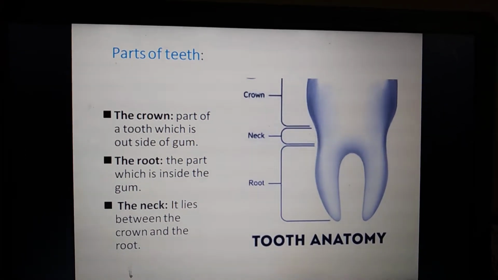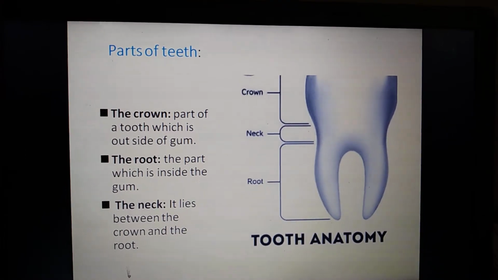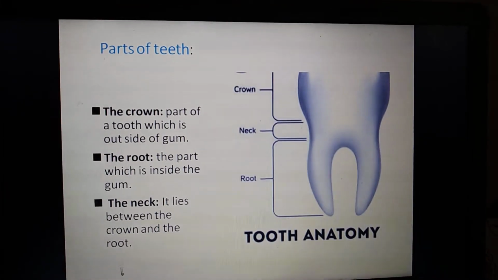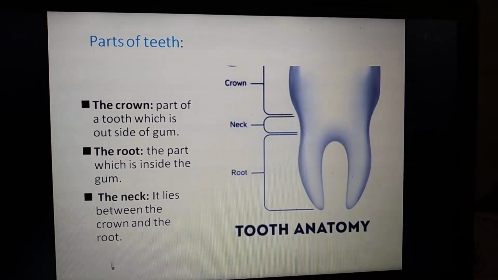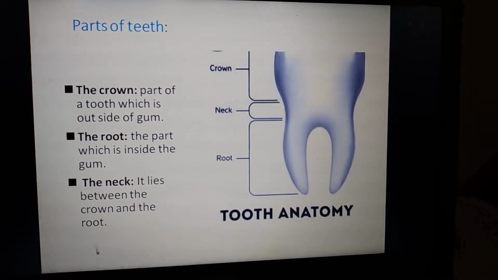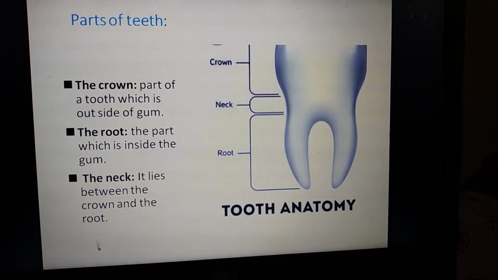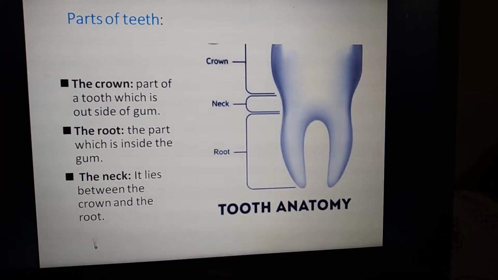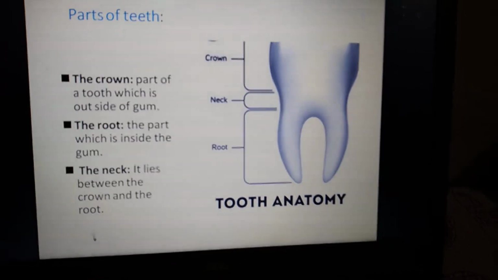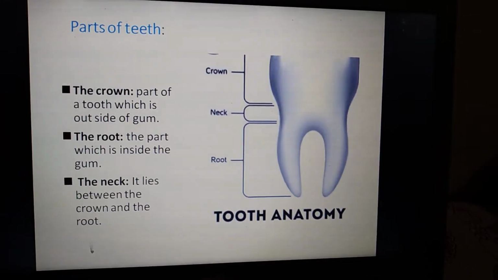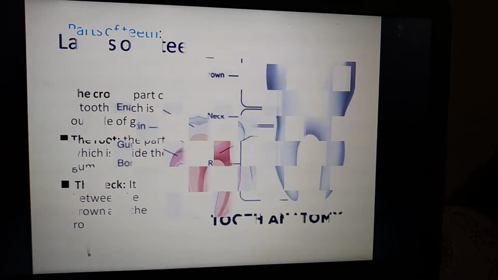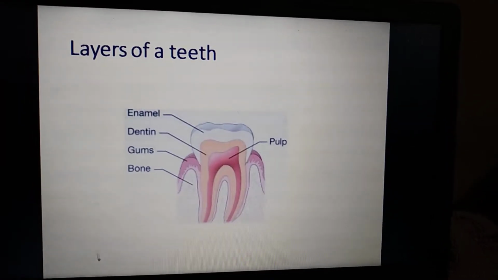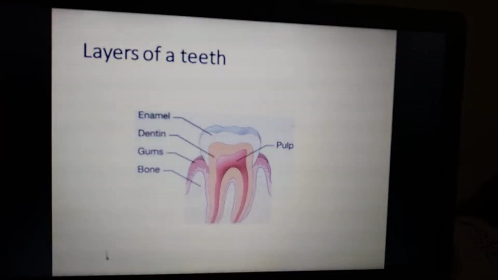Okay, there are three parts of a tooth. The crown, which is visible outside of the gum, the second one is the root, which is present inside the gum, and the third one is the neck, which lies in between the crown and the root. So these are the parts of the tooth. And next we are going to see the layers of the tooth.